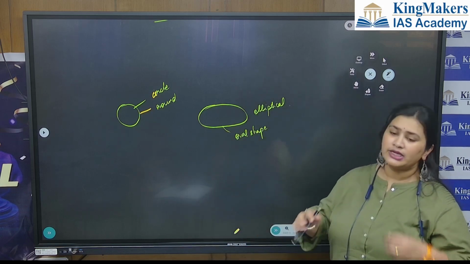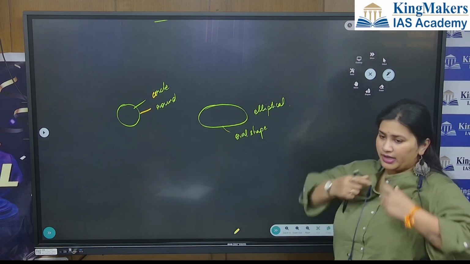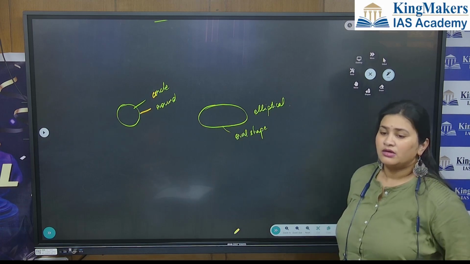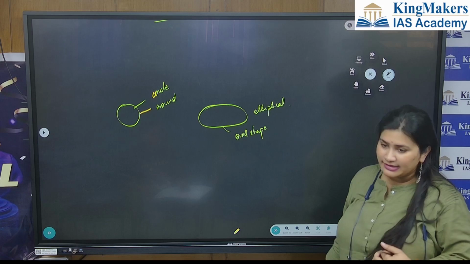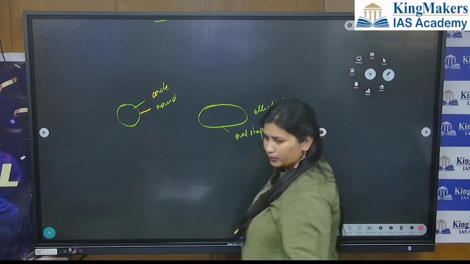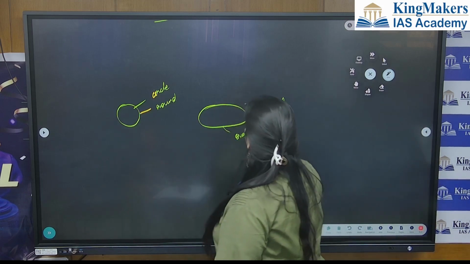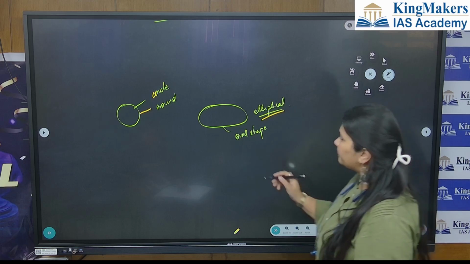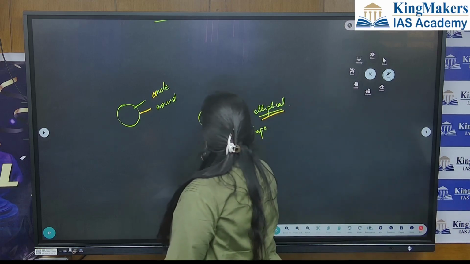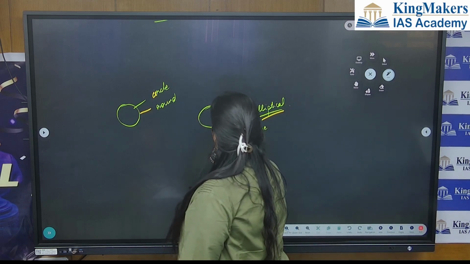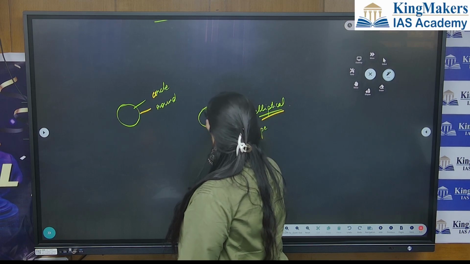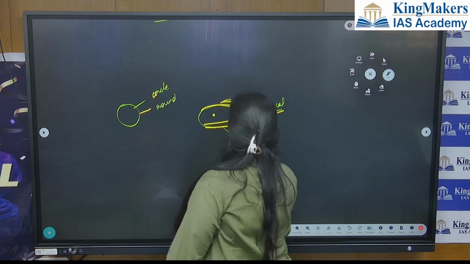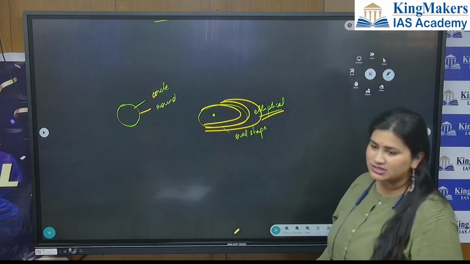So usually in our solar system, the sun and the 8 planets, Mercury, Venus, Earth, Mars, Jupiter, these are in elliptical orbits. Matlab if sun is here, everything is going like this, this is elliptical orbits, right?